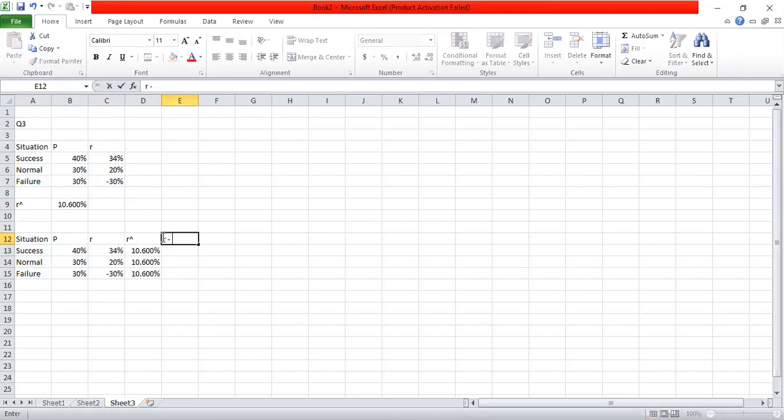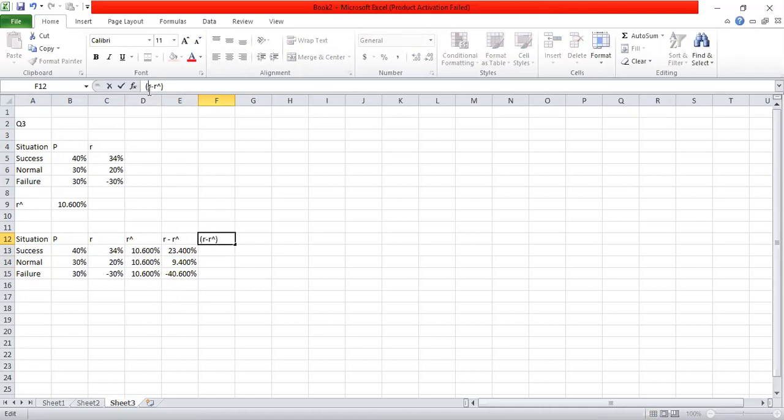So R minus R bar. That is third column minus the fourth column. These are the figures: 23.4%, 9.4%, and minus 40.6%. Then I can take the square of these figures. In other words, R minus R bar of those figures, I can take the square.